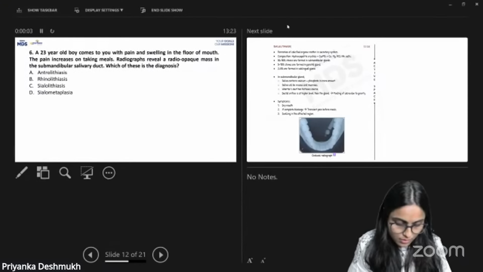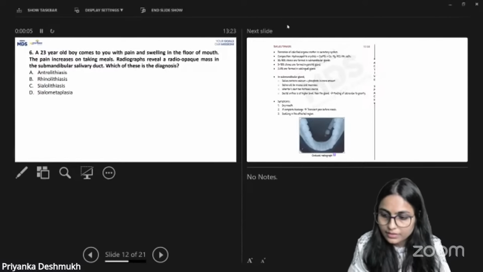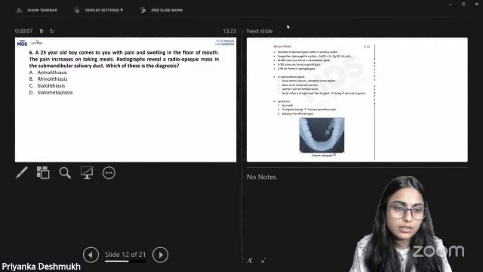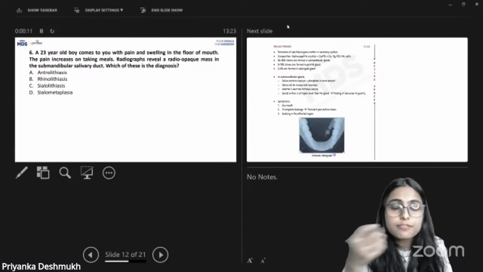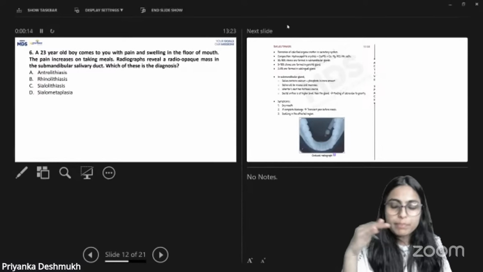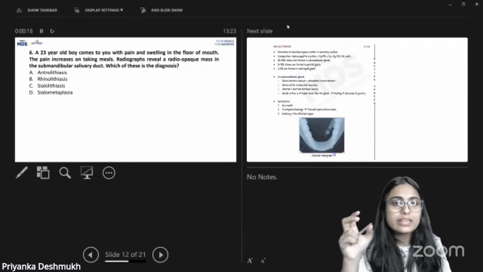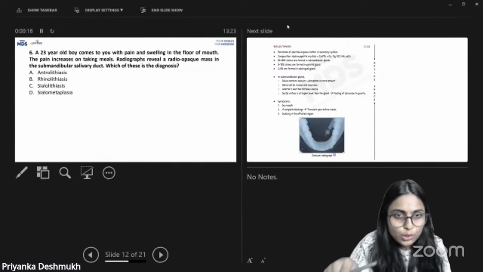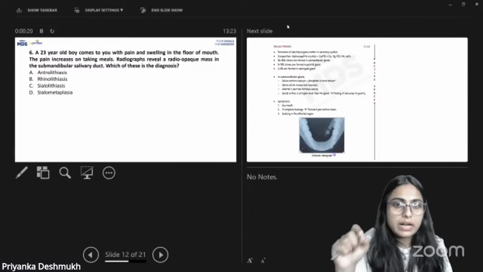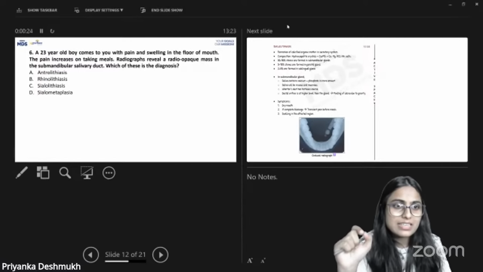Okay. So this is the next question. A 23-year-old boy comes to you with pain and swelling in the floor of the mouth. The pain increases on taking meals. Radiograph reveals a radiopaque mass in the submandibular salivary duct. Which of these is the diagnosis?